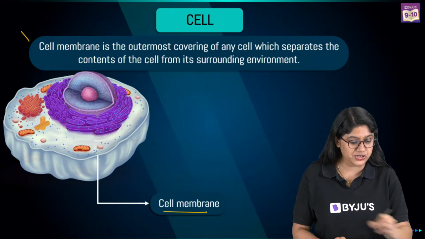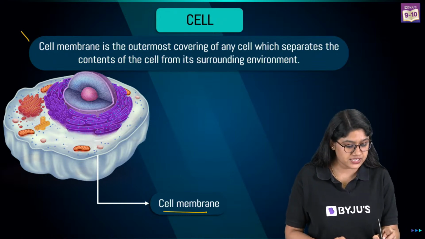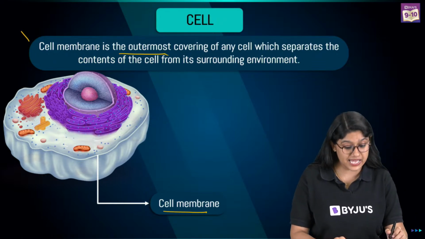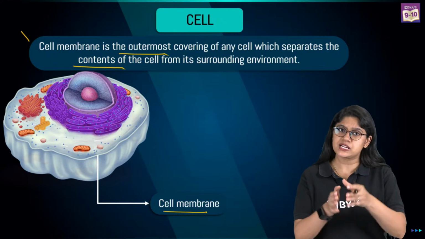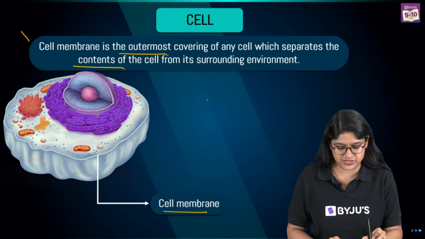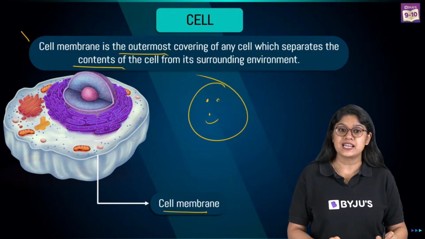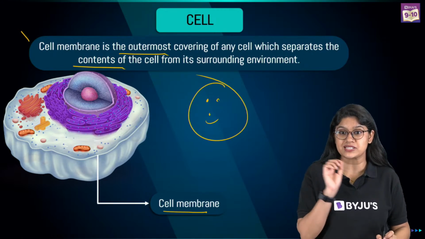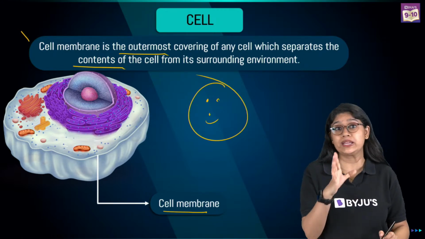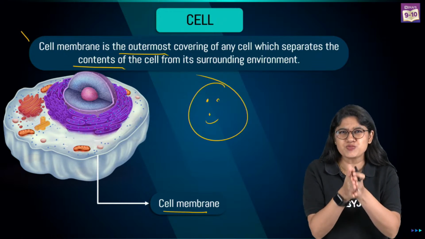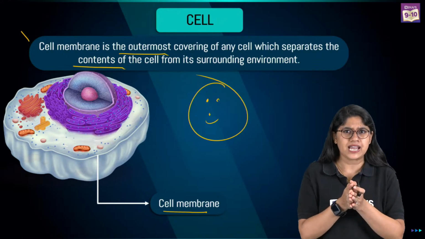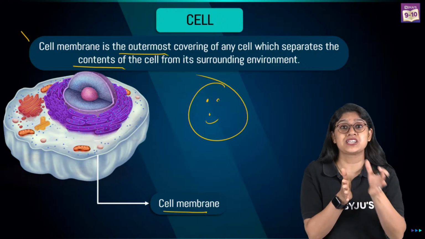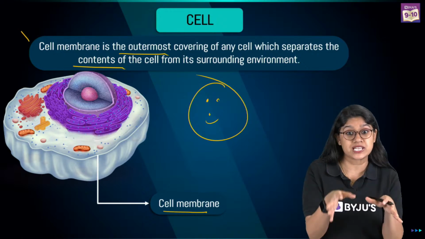So, we have this information about the cell membrane, that's the outermost covering of any cell, which separates the content of the cell from its surrounding environment. That's a very easy thing about the cell membrane. Everyone, are we clear about the cell membrane? What is its role in the cell? Of course, it's the outermost membrane and it separates the internal materials of the cell from the outside.